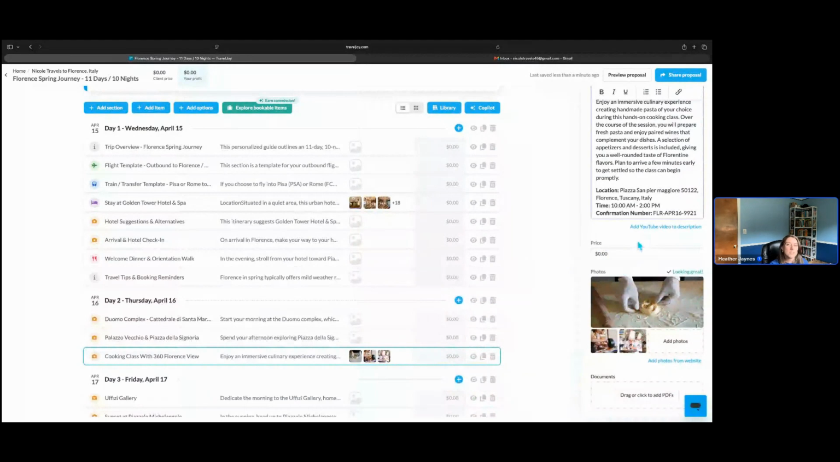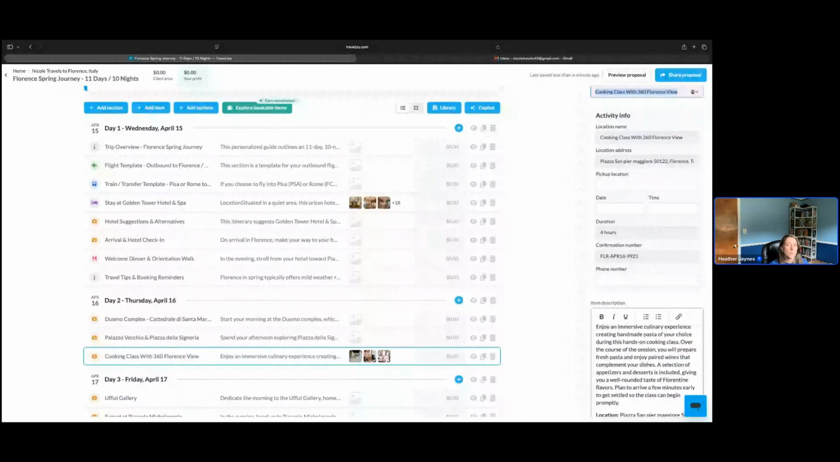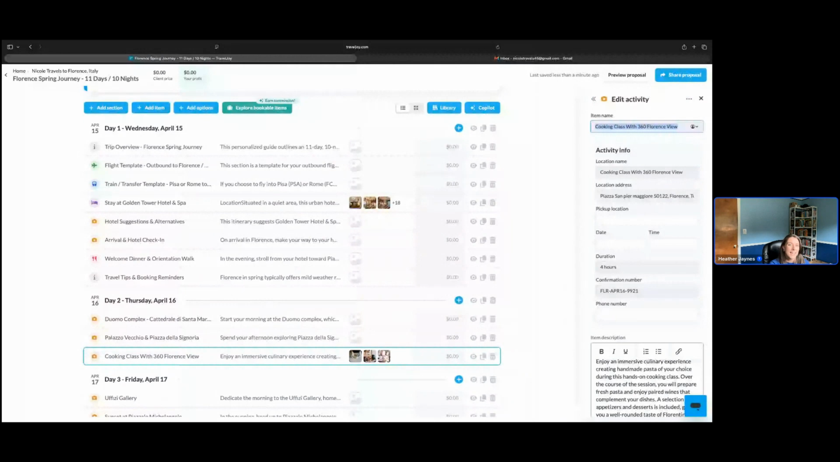The supplier for this cooking class actually provided me with a special form that the client needs to complete before they attend. And I want to have them complete this in TravelJoy. So next, we're going to walk through how to create a TravelJoy form template from an outside source. And here is the guide for that if you want to read more about it after the webinar.